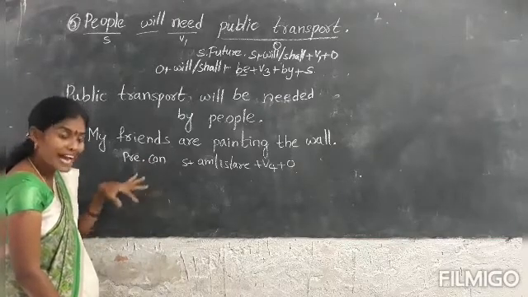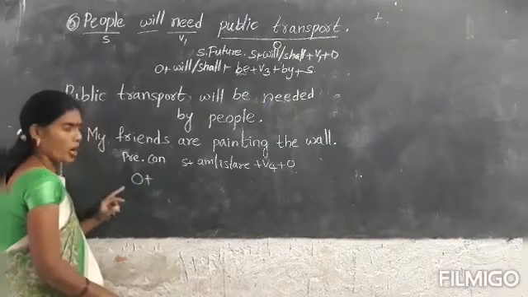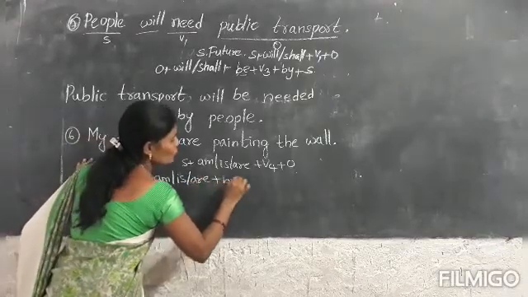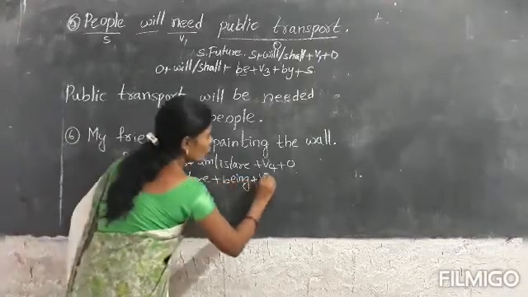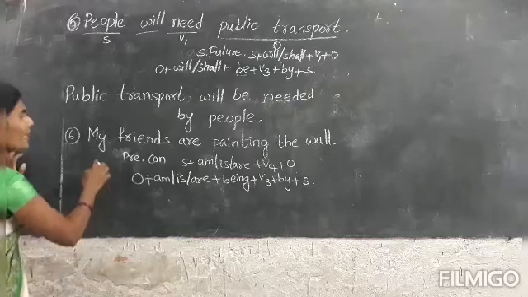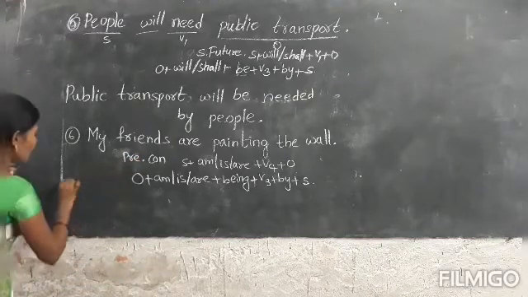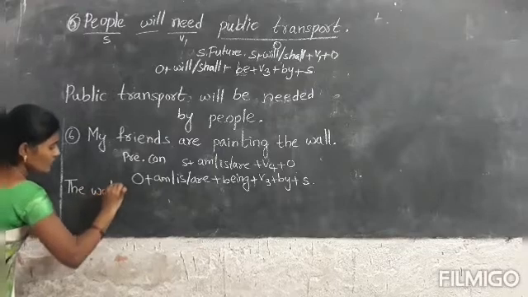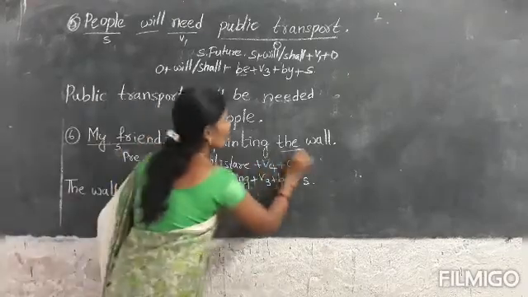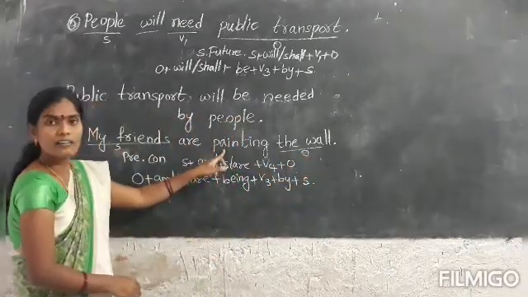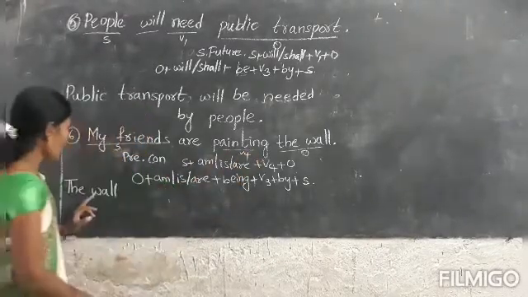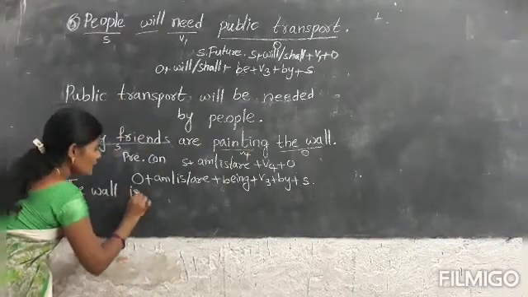When we are changing into passive voice, we have to use the object, am, is or are, plus being, plus verb third form, by plus subject. My friends are painting the wall. Object is the wall. My friends is the subject. The verb is in fourth form. The wall is, because the wall is singular.